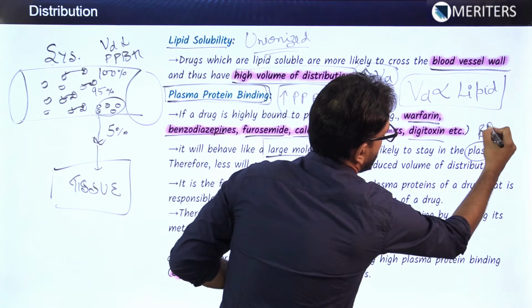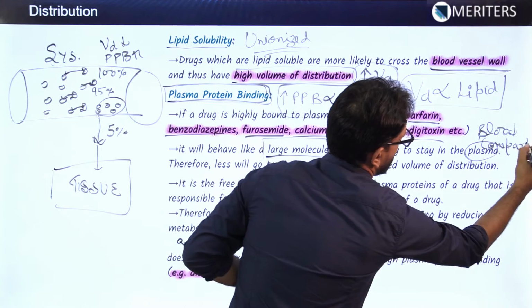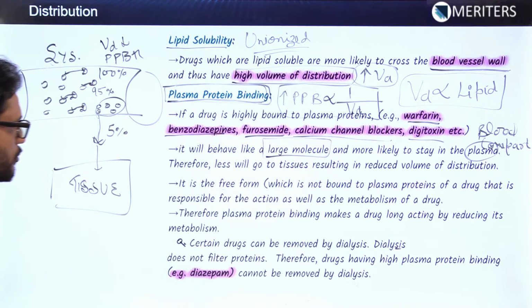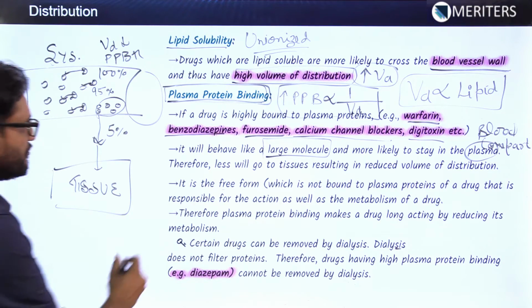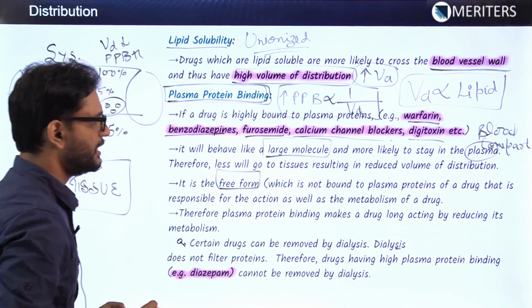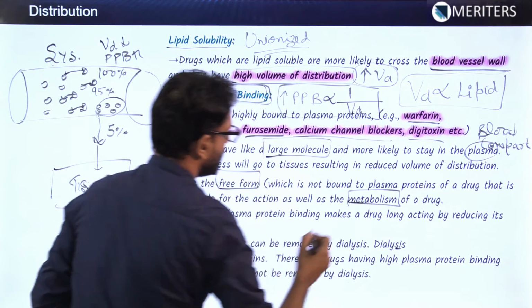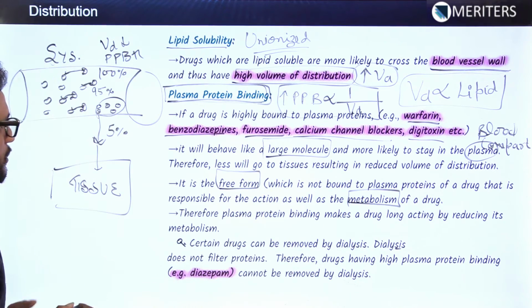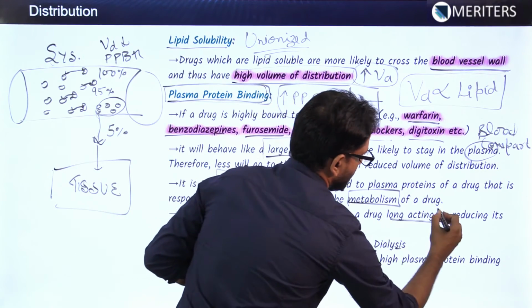Many times the terminology plasma compartment or blood compartment is used for this. So these drugs will remain inside the blood compartment. The free form is the only one that will undergo metabolism, as I have already explained. Therefore, plasma protein binding makes a drug long acting.